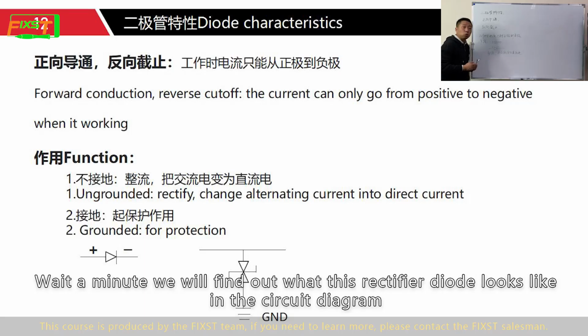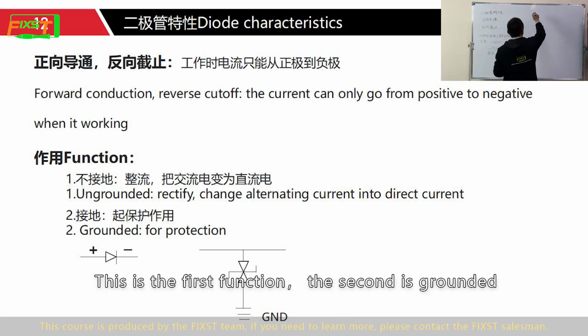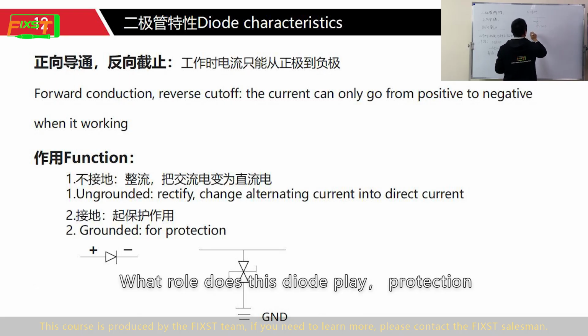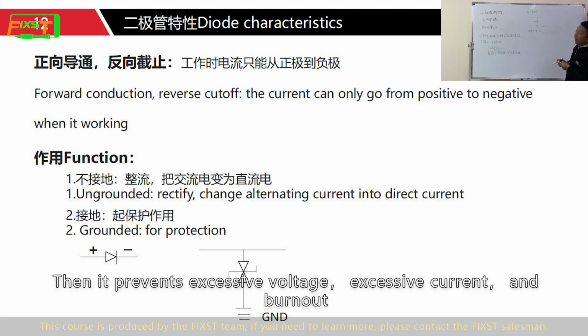Wait a minute, we will find out what this rectifier diode looks like in the circuit diagram. This is the first function, the second is grounded. You'll find this kind of grounded diode in the circuit diagram, positive and negative grounded, GND. What role does this diode play? Protection. It prevents excessive voltage, excessive current, and burnout.